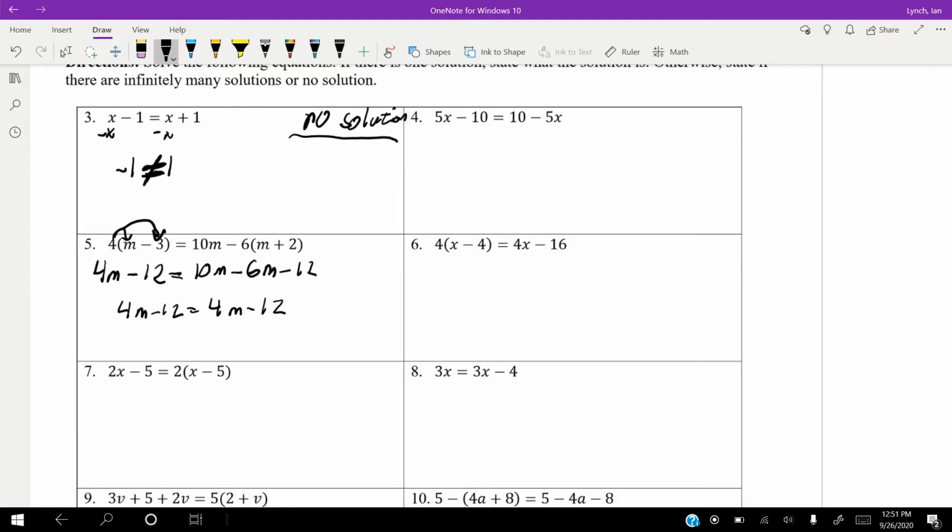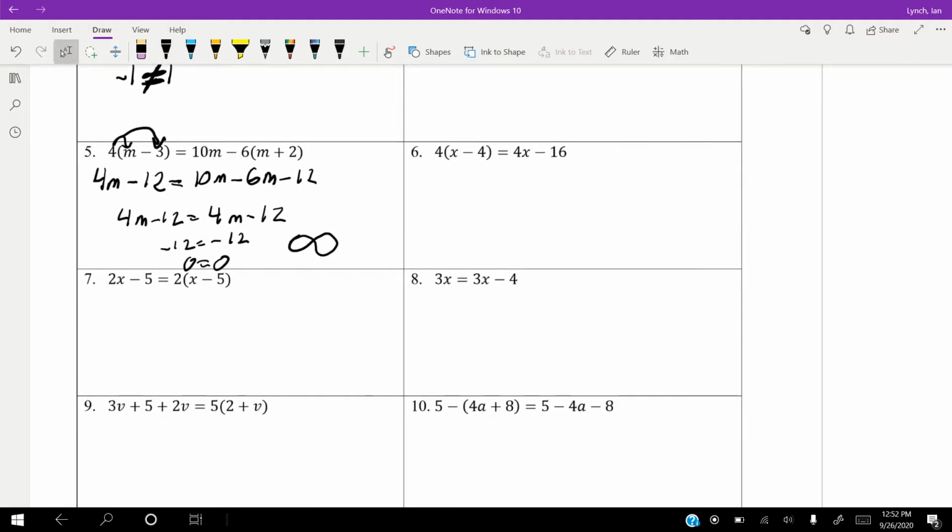Again, you guys can see we have the same things on each side of the equation. Subtract 4m from both sides, and we get -12 equals -12. Add 12 and we get 0 equals 0. So there are infinitely many solutions here.